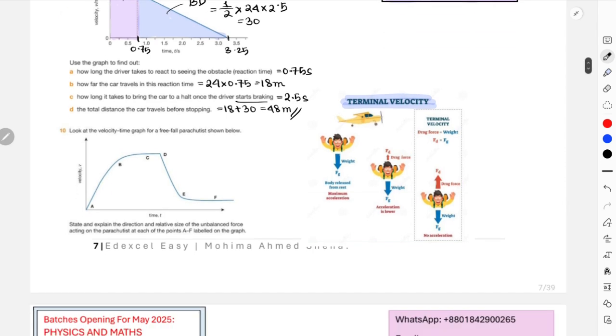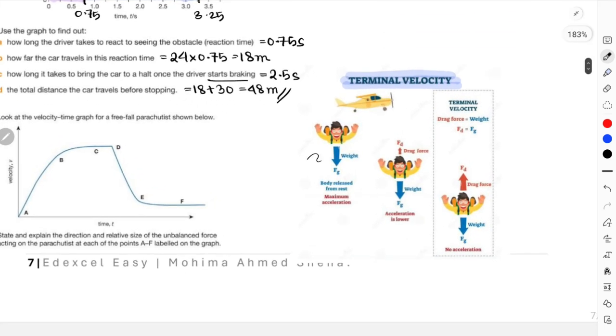Now over here, there are 3 sections for your terminal velocity, very important. Initially this is your scenario 1, where only the weight acts downward. Only because of this, when your weight is acting downward, the object is accelerating at the maximum rate. So at scenario 1, the acceleration is 10 meters per second squared, the maximum acceleration.